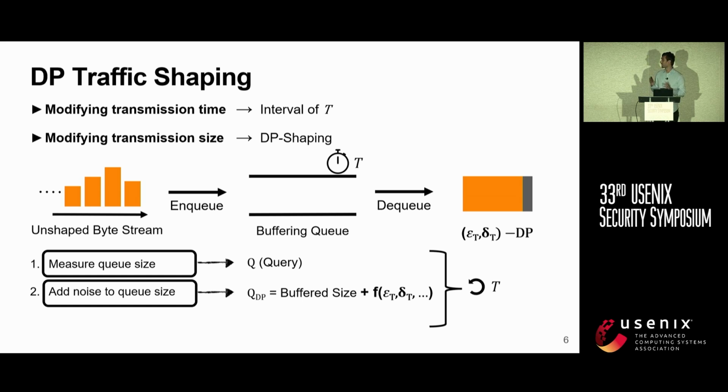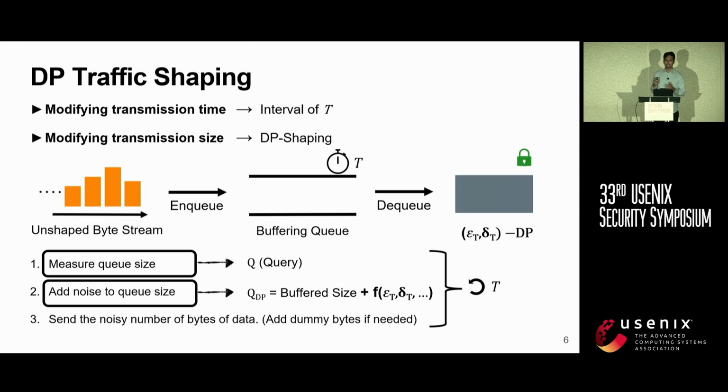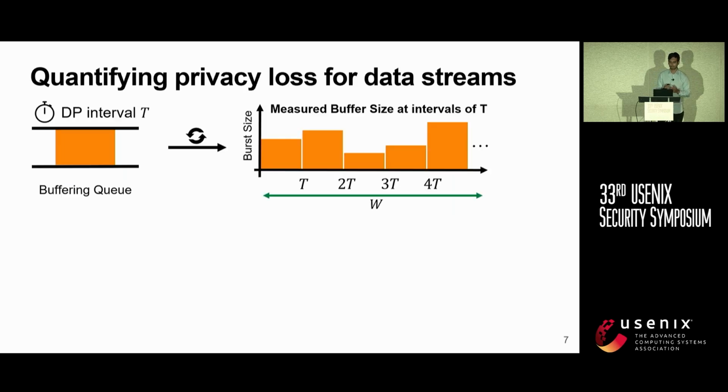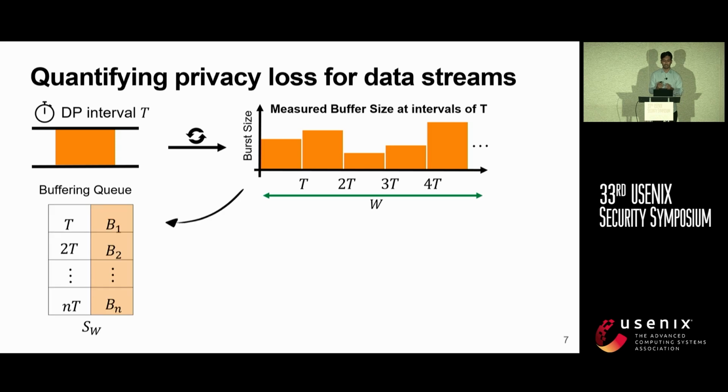The packet size is now epsilon_t, delta_t differentially private, where epsilon_t and delta_t are the parameters for unit time t. We then encrypt these contents so that the data and the padding are indistinguishable on the network and then send it out over the network. We go from these small intervals of t to longer streams by considering streams of length w, which consists of a fixed number of bursts of interval t. This set of bursts becomes our database whose original entries are what we are trying to hide from the adversary.